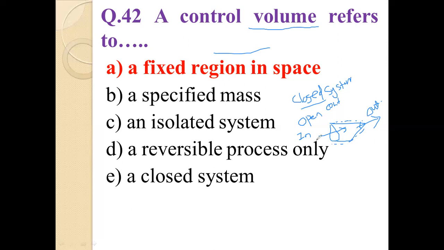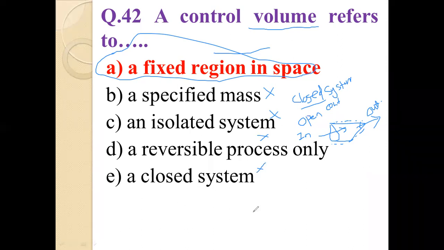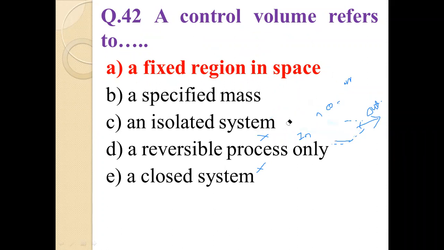So what are the options given here? A specified region in a space. This is the correct answer of the given question. Control volume refers to a fixed region in a space. It is not a specified mass, and not an isolated system. Reversible process is also not correct. Closed system is also not correct. So friend, the answer of question number 42 is a fixed region in a space, which is known as a control volume. Now we will move towards question number